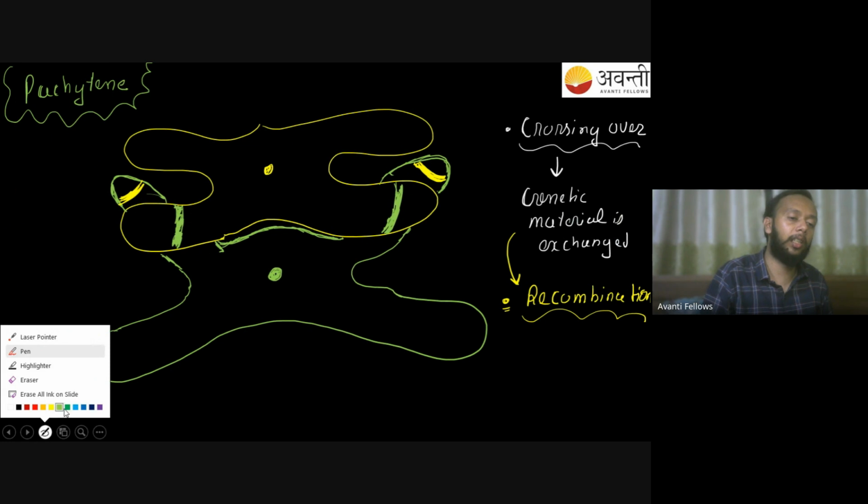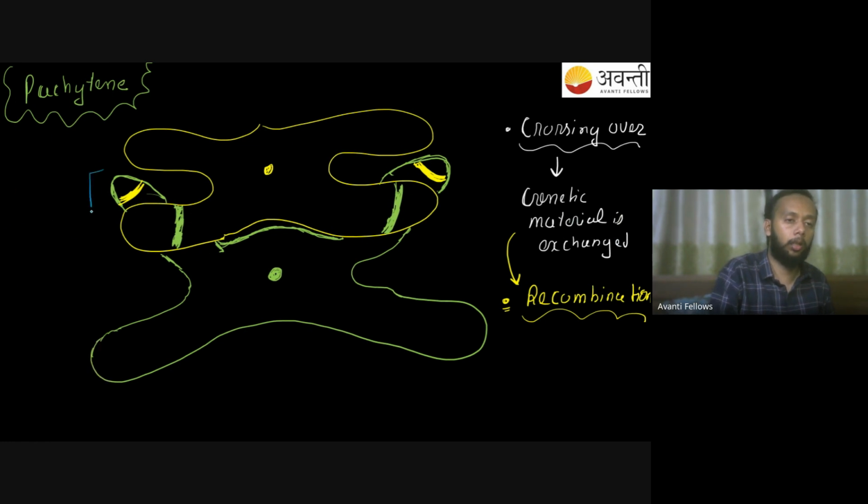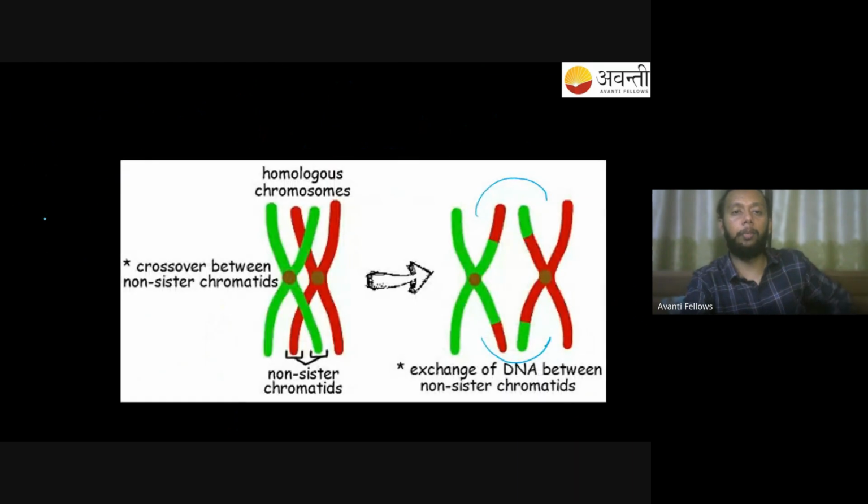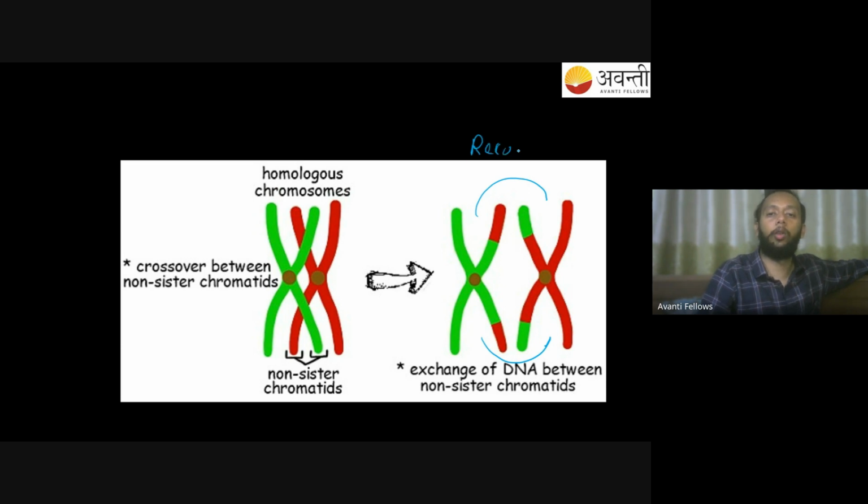So remember, these are my non-sister chromatids. Okay. Let me show you a couple of pictures which makes things easier for you to understand. Here you can see crossing over is taking place between the non-sister chromatids, and after that recombination has been done. So crossing over has happened here, and then you are finding the DNA has been exchanged. So successful recombination has been done over here,